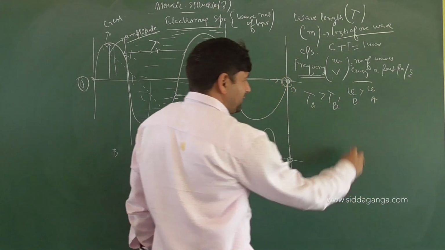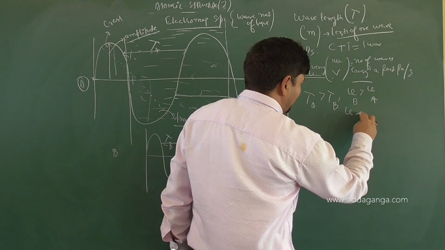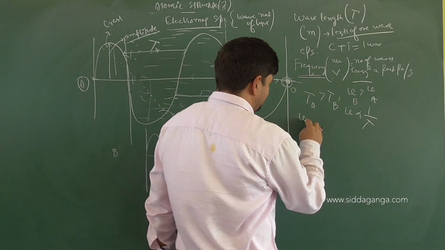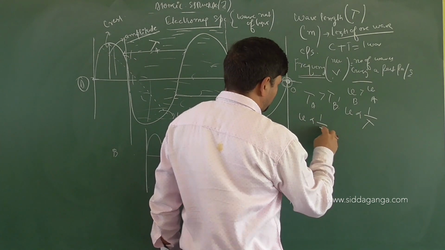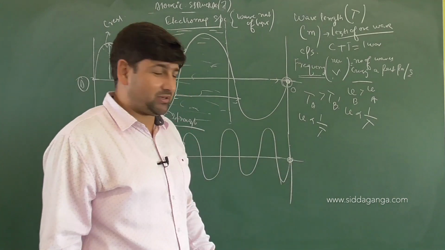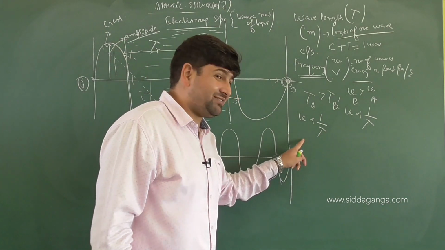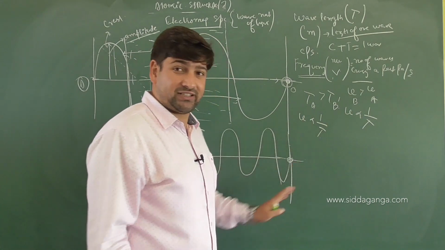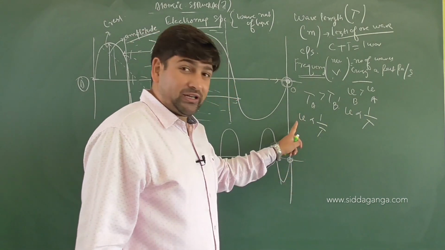What it means, children? Frequency and wavelength are inversely proportional. That is nu is inversely proportional to lambda. So frequency is inversely proportional to lambda. So if wavelength is more, frequency will be less. Wavelength is more, frequency will be less. Clear? Or did you get it clear?